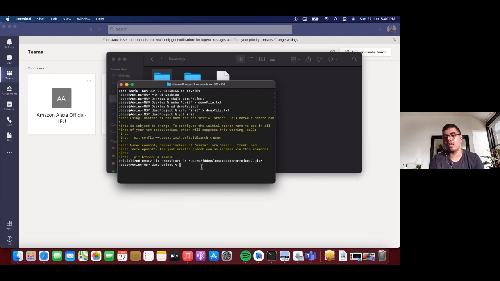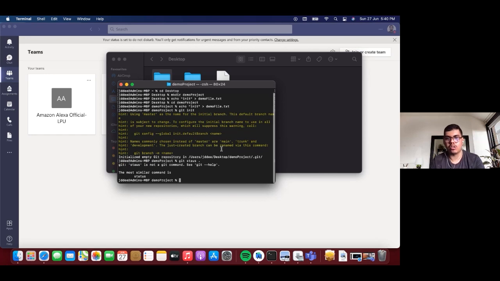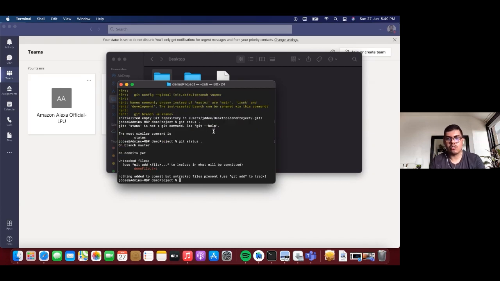Now git has access to all the history of whatever changes you are going to make over a period of time. So now if you want to check the status of your repository, as you can see, I made a spelling mistake here. Now it shows that there is a file which is not yet staged, and it's not tracked yet.